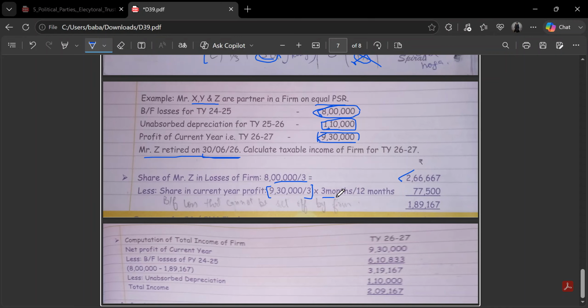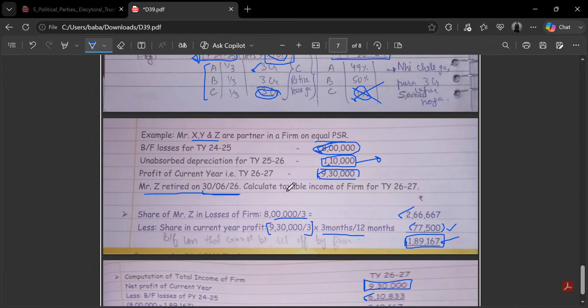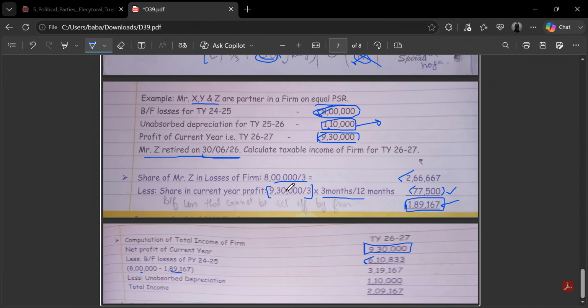So at the end of the year, they have a total profit of 9,30,000, and they can set off brought forward losses of rupees 8 lakh, reduced by the share of Mr. Z, which lapses this year. So 8 lakh minus 1,89,167 gives us 6 lakh 10,833, which they are setting off. And this gives an amount of 3 lakh 19,167, against which they will adjust unabsorbed depreciation. This remains unaffected due to retirement, as mentioned above. So in that way, they'll be able to set off these losses.